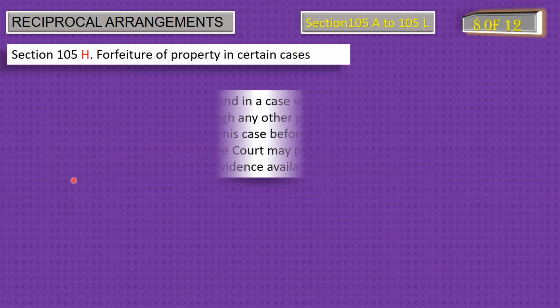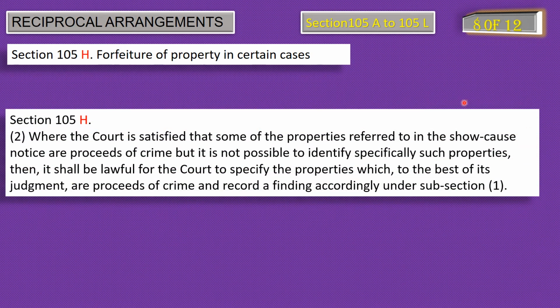Let's move to the next point, subsection 2 of section 105H, where the court is satisfied that some of the properties referred to in the show cause notice are proceeds of crime, but it is not possible to identify specifically such properties, then it shall be lawful for the court to specify the properties which, to the best of its judgment, are proceeds of crime and record findings accordingly under subsection 1.